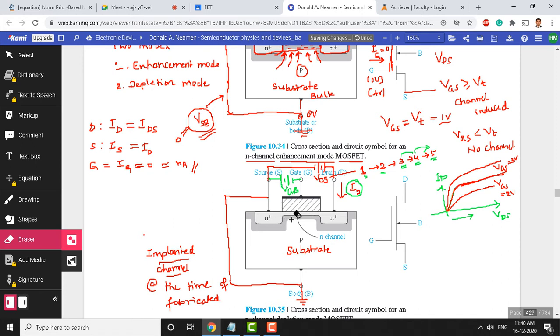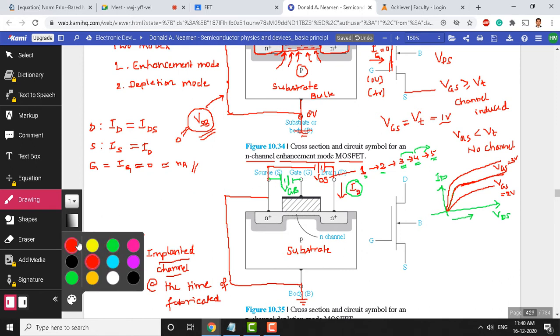The width will decrease till VGS is minus of V threshold, and then there will be zero current. Yes, exactly. What he said is right. Now, because of negative VGS here, already there is an implanted channel. If the threshold voltage for this device is say -2, usually a depletion mode device will have negative threshold. So let us say this is negative threshold, say -2 volts.